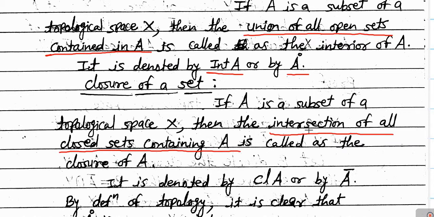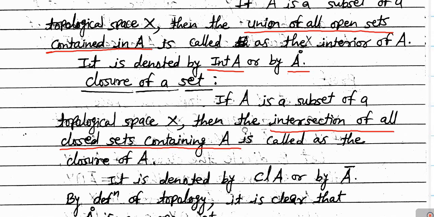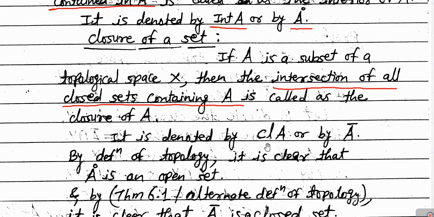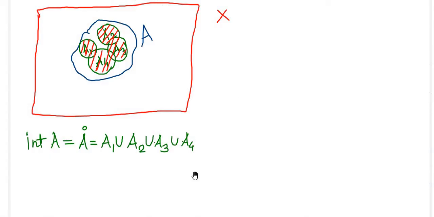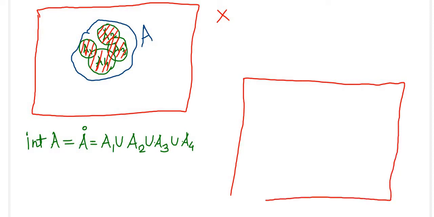So the intersection of all closed sets containing A is called the closure of A, and it is denoted by the notation CL of A. CL is the short form of closure, CL of A or A bar. Closure of A is also denoted by A bar. Next, I will explain this by drawing a diagram. Suppose X is the topological space, which I am showing here. Suppose this is the topological space X and A is a subset of X.